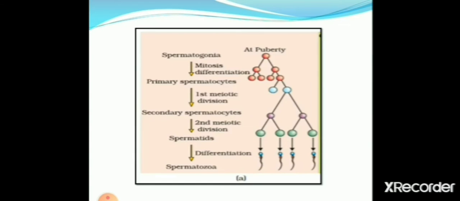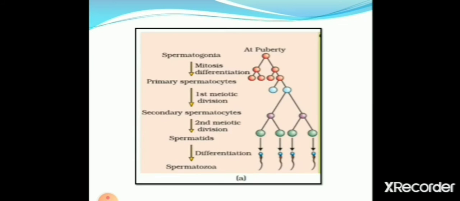Spermatogonia are present in the seminiferous tubules, which are diploid in nature, and go through mitosis to increase the number of sperm mother cells. Some of the primary spermatocytes or sperm mother cells undergo meiosis. After first meiotic division, they are converted into two cells which are haploid in nature.